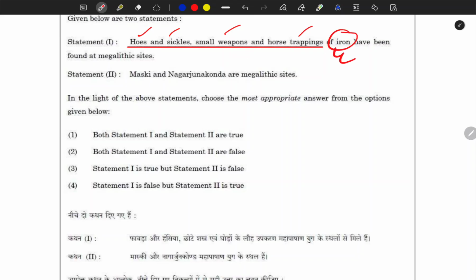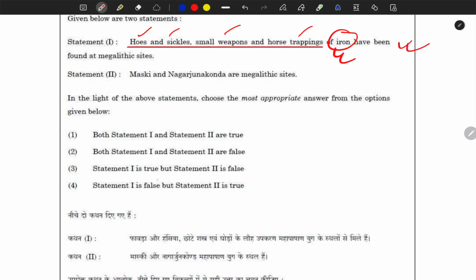The South Indians started using iron earlier than the North Indians or the Gangetic plains, because of its availability and a lot of other factors. But these are the characteristic features of megalithic sites, so don't forget. This statement is definitely true.